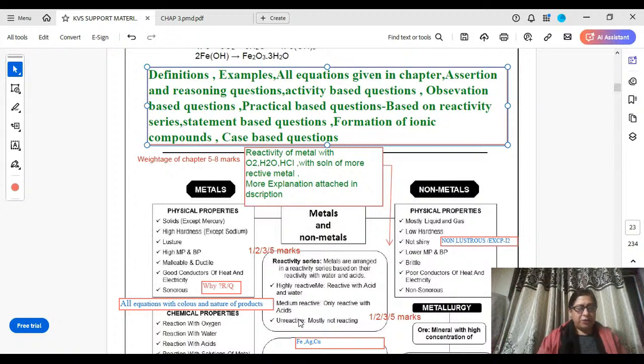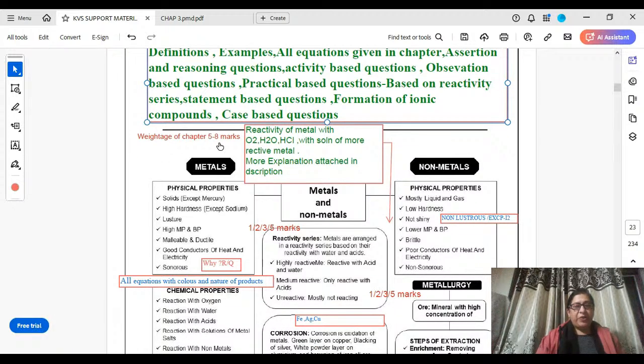Hello, dear students. In today's session, we will learn how to prepare Chapter 3, Class 10th, Metals and Non-Metals for CBSE examinations. Weightage of chapter is 5 to 8 marks. Questions included will be definitions, examples, all equations given in chapter, assertion and reasoning questions, activity-based questions, observation-based questions, practical-based questions, questions based on reactivity series, statement-based questions, formation of ionic compounds, and case-based questions. First of all, weightage of chapter is 5 to 8 marks.